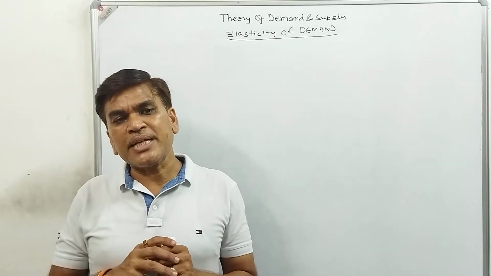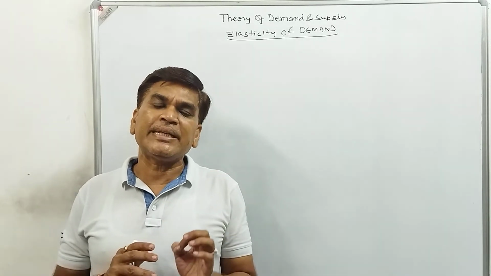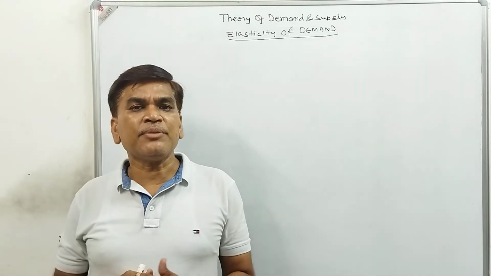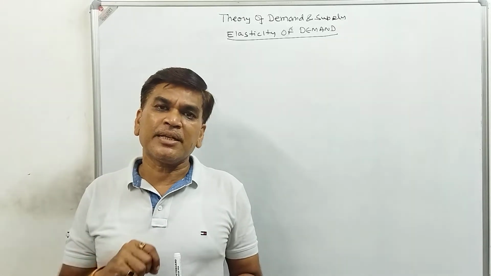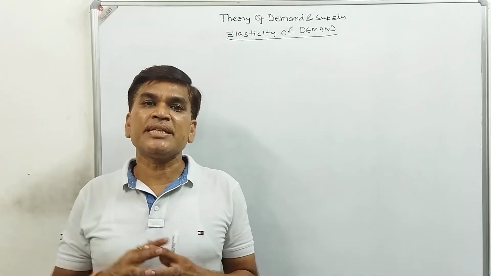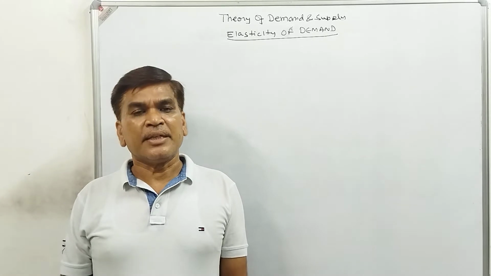So we can say that the law of demand is a qualitative statement, but in elasticity of demand we can measure the proportional change in demand against the proportional change in price.